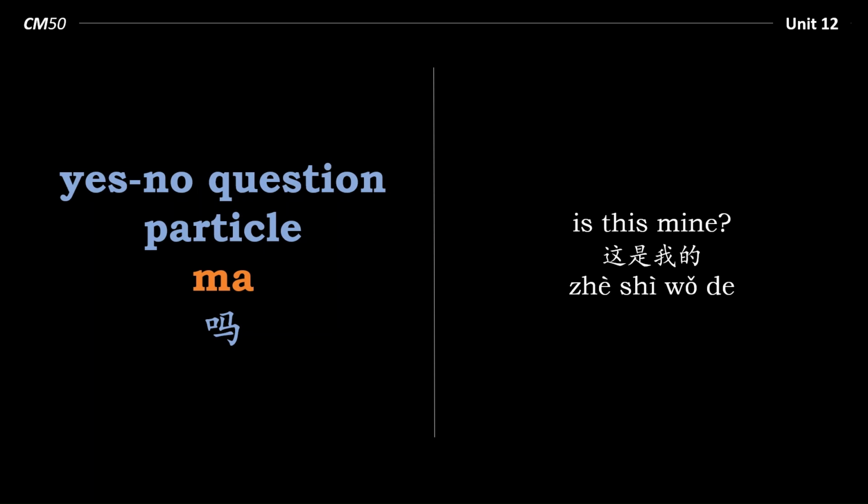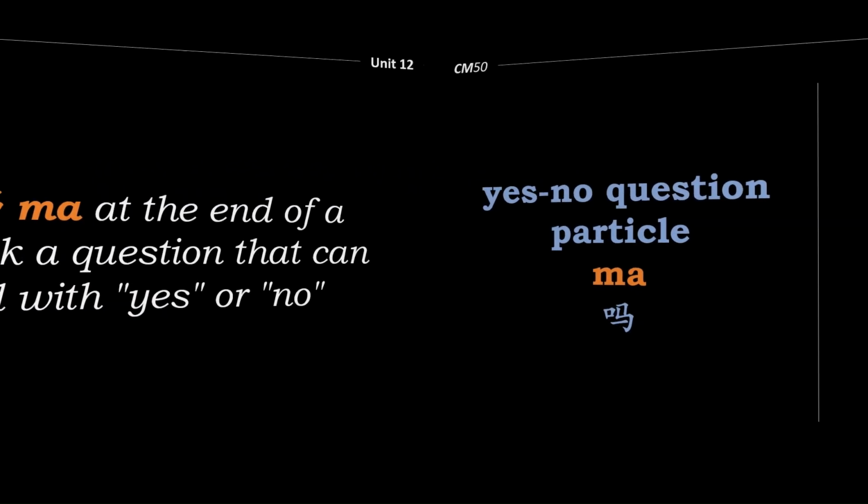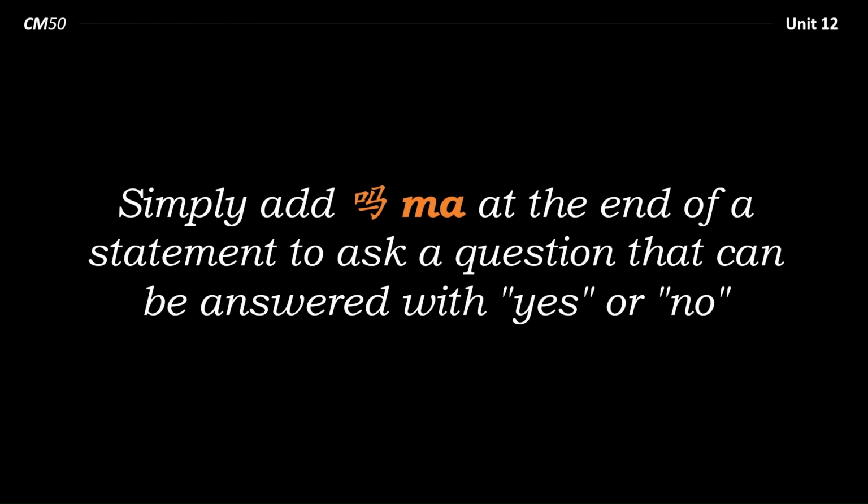But this is not the case with the Chinese. 这是我的 statement. 这是我的吗? Question. So we've not had to rearrange the Chinese sentence because in Chinese we can simply add ma at the end of a statement to ask a question that can be answered with yes or no.